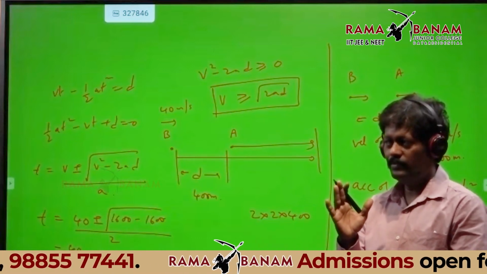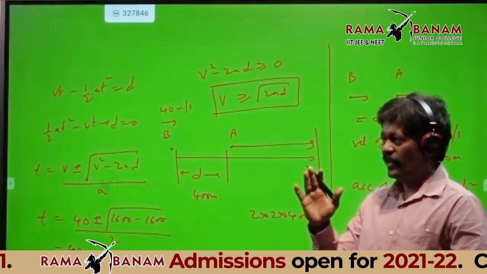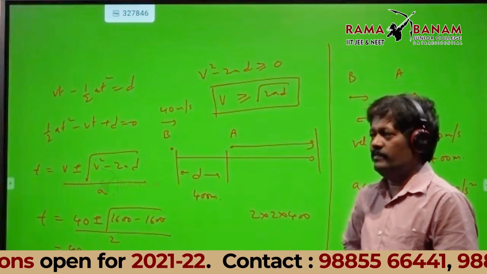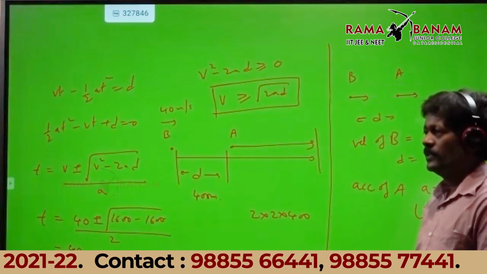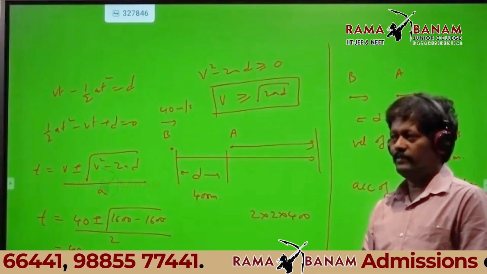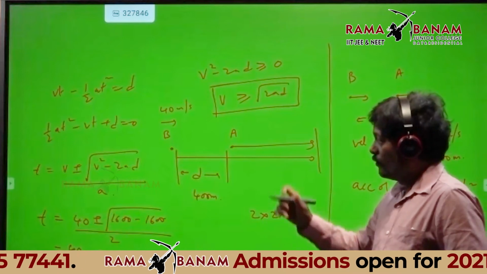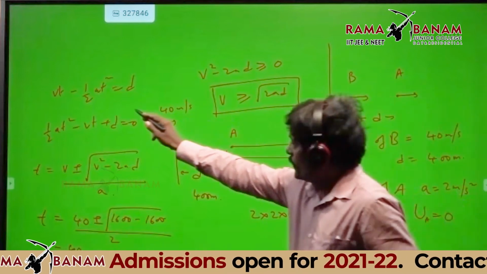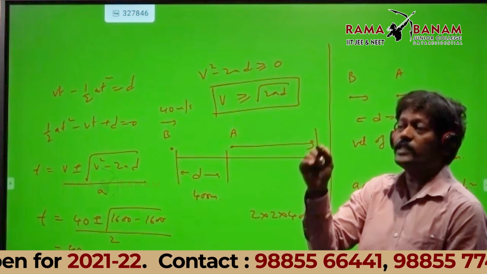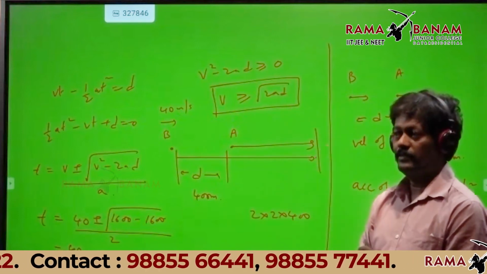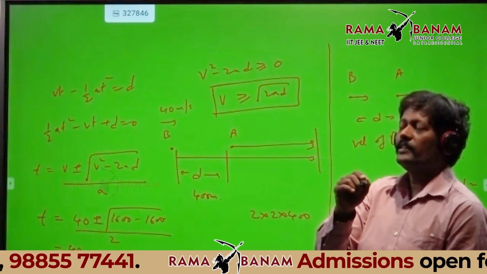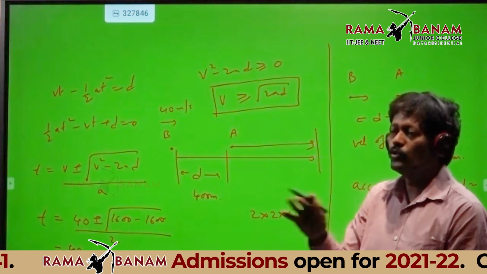Tomorrow, in the question, the same model will come. They will ask you after what time they are going to meet. First, you have to frame the equation. Framing the equation is very, very important. If you don't know how to frame the equation, you will go wrong in the remaining things.